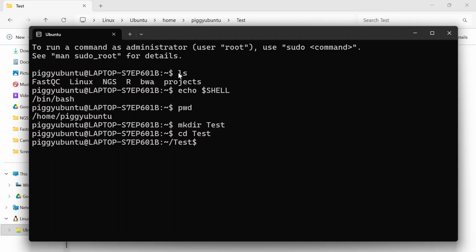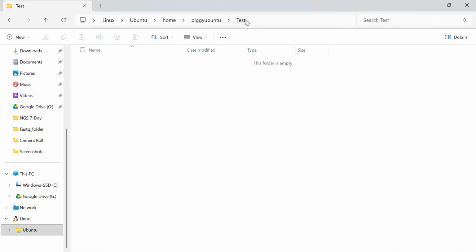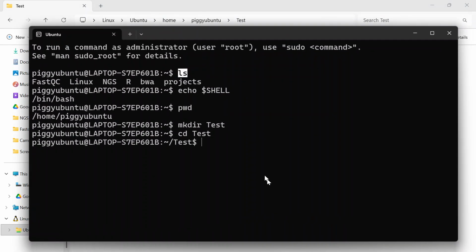Now we understood this command ls, what it does: it prints all the files and all the folders inside our directory. And currently where are we? We are inside this test directory. We just created it and we know that this folder is empty. So if I write the command ls here, it means I want to list all the files present inside this folder. This folder is empty, so what are we going to see in the output? We are going to see nothing. Okay, now let's press enter. Here we can see that we are seeing nothing.